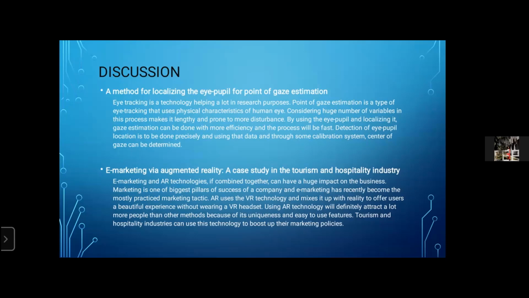E-marketing and AR technologies, if combined together, can have a huge impact on business. Marketing is one of the biggest pillars of success of a company, and e-marketing has recently become the most practiced marketing tactic. AR uses VR technology and mixes it with reality to offer users a beautiful experience without wearing a VR headset. Using AR technology will definitely attract a lot more people than other methods because of its uniqueness and easy to use features. Tourism and hospitality industries can use this technology to boost their marketing policies.